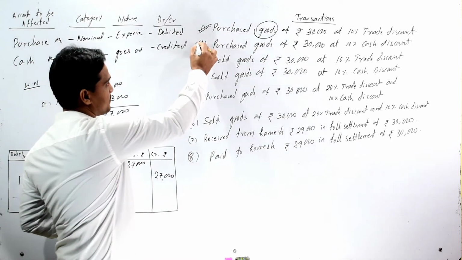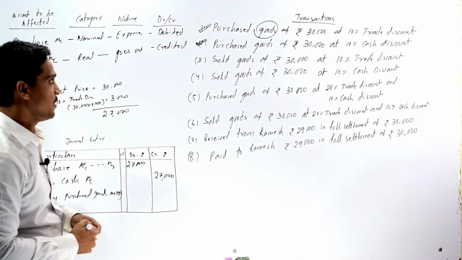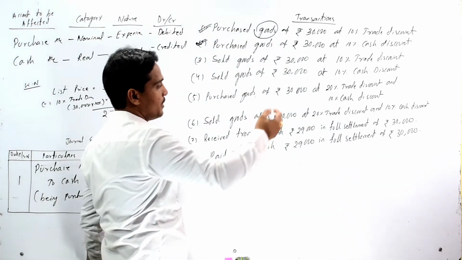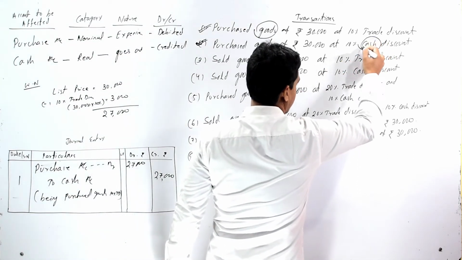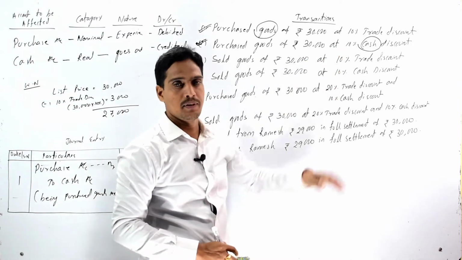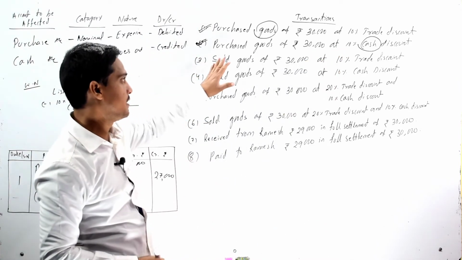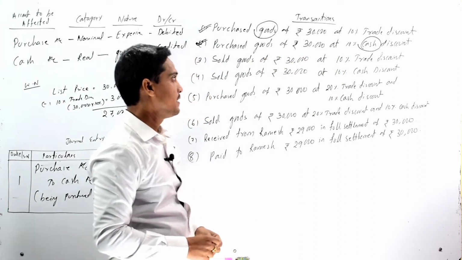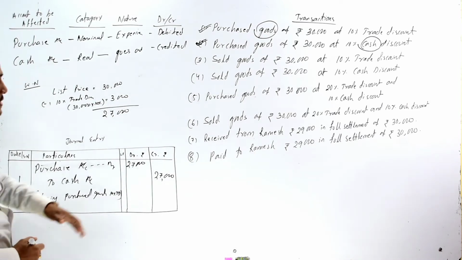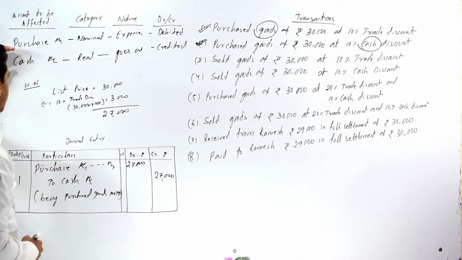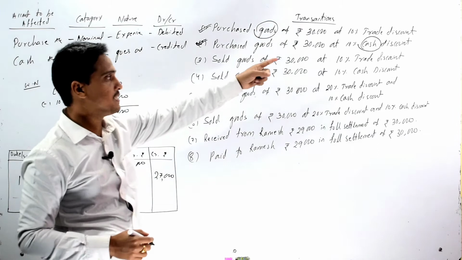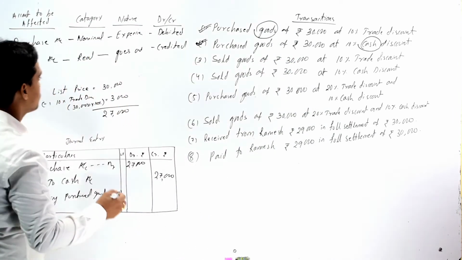Now come to our second transaction, which is totally similar with our first transaction, but the only difference is that in case of the first transaction there was trade discount, but in case of our second transaction it is given that cash discount 10% is allowed. So in this transaction also our purchase account and cash account should be affected. As we are getting the cash discount, so another account should be affected, that is